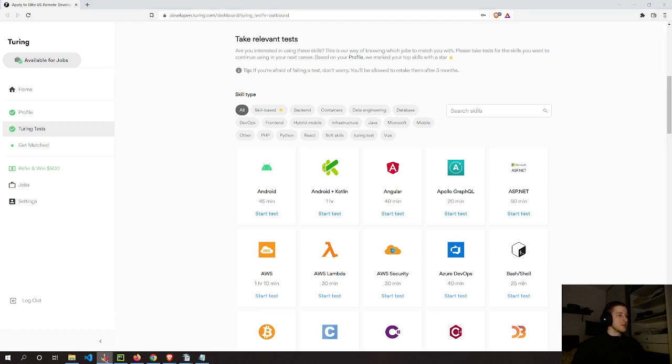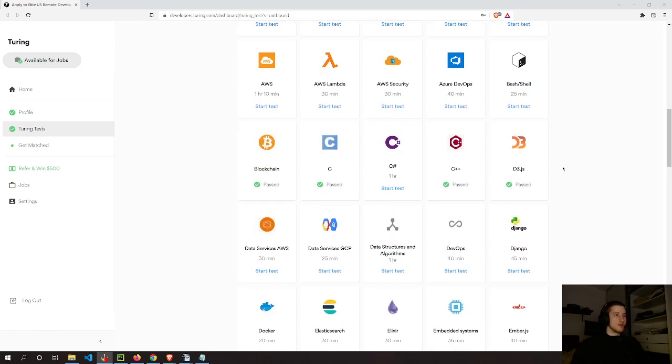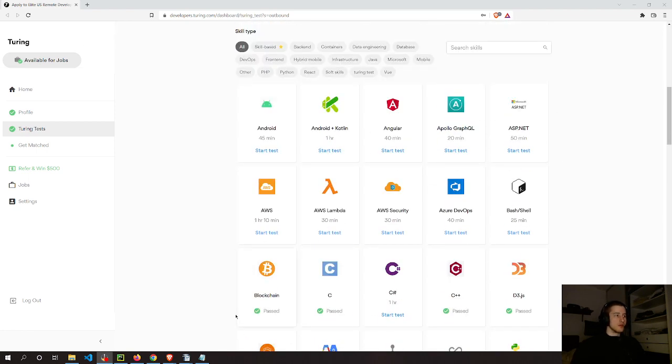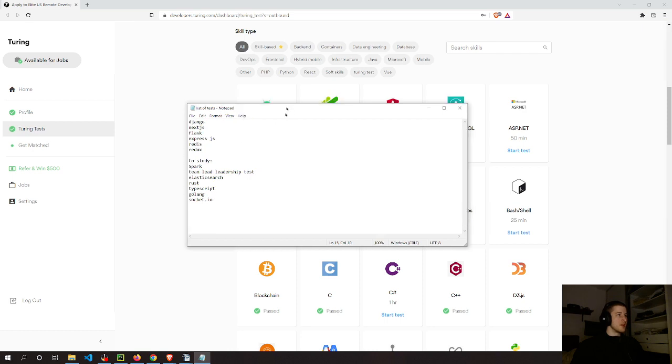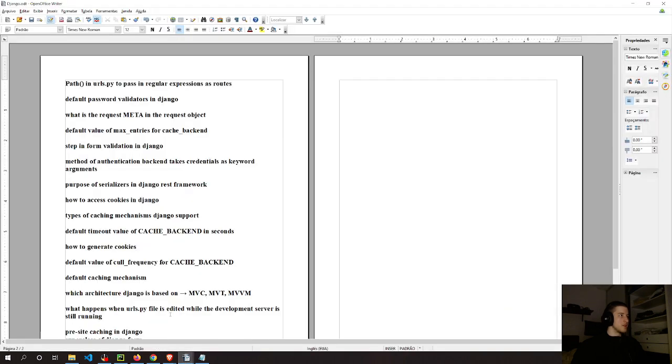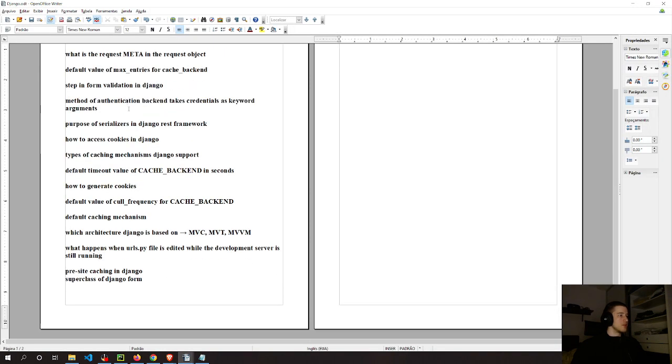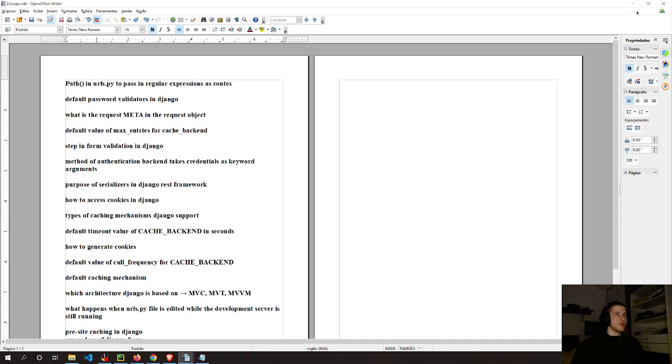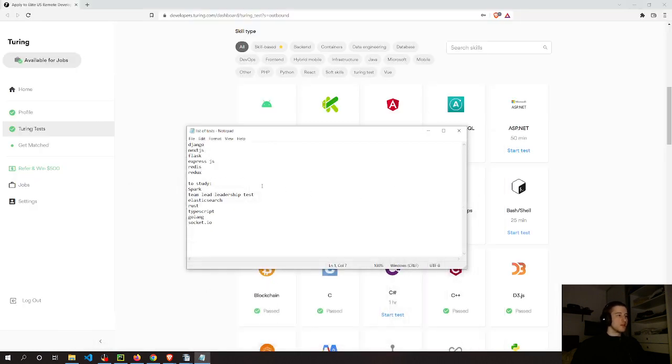You can do a bunch of tests and then they help you get hired. So my plan for now at least is to do all of these tests here. And I'm going to study because I did them a while ago and I took a bunch of notes after I did it in order to study. So I think I'm going to study those things now and then take the tests.